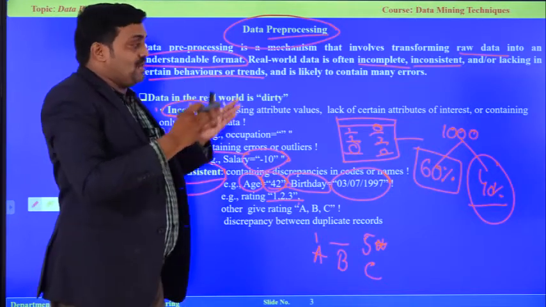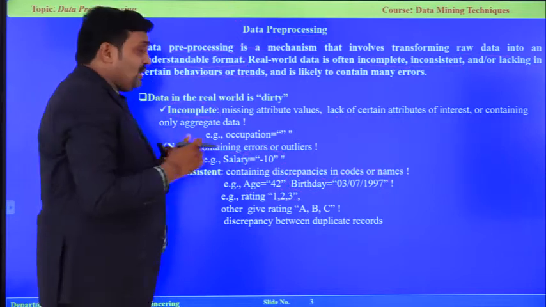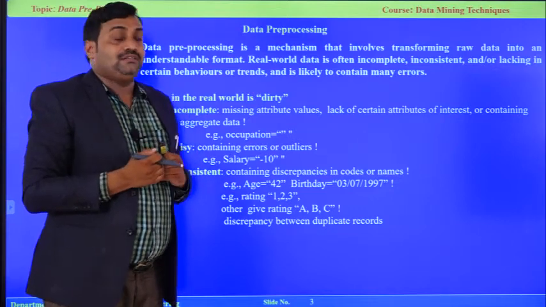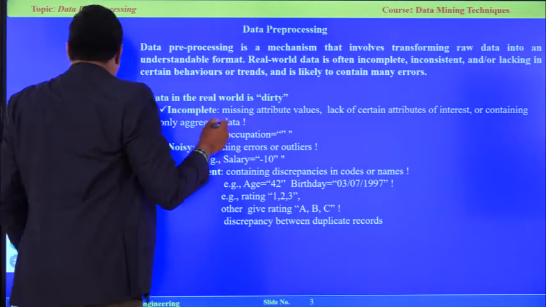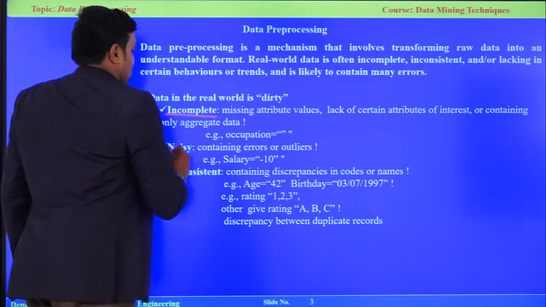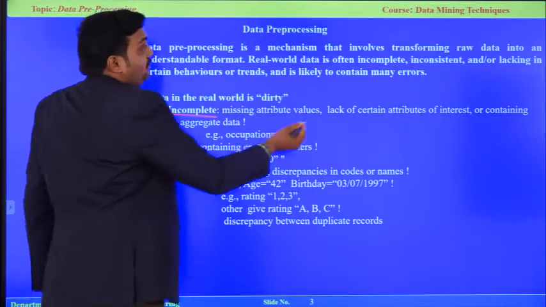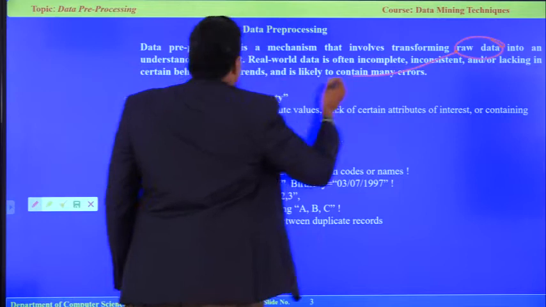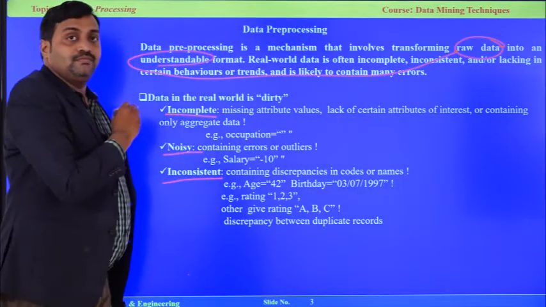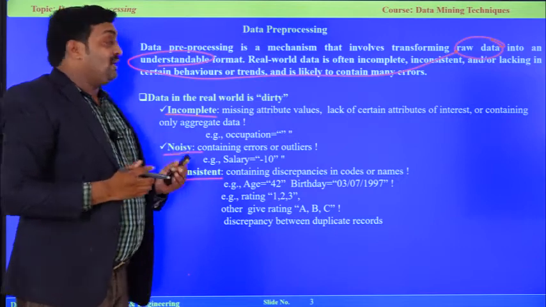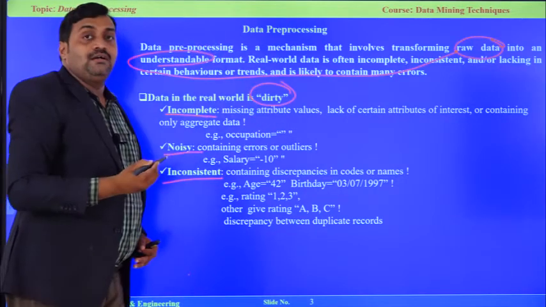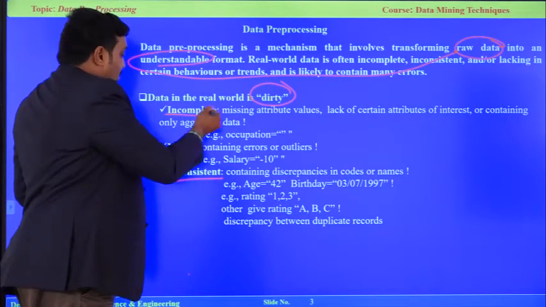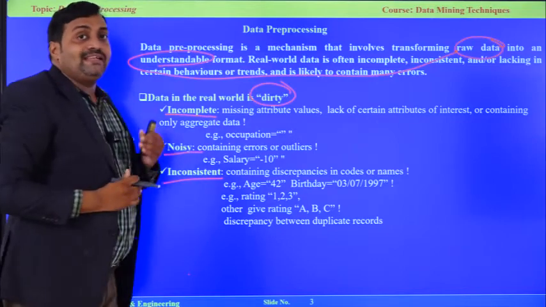So we got a huge amount of data from various sources in terms of raw data. While getting the data, these are the major issues: incompleteness, noise, inconsistency, and all the data is in raw format. What should we do? We need to convert this raw data into an understandable format. Okay. So now, how do we handle this dirty data? What we received is raw data, and it may be dirty in the sense of being incomplete, noisy, or inconsistent. Now, how do we handle this data?